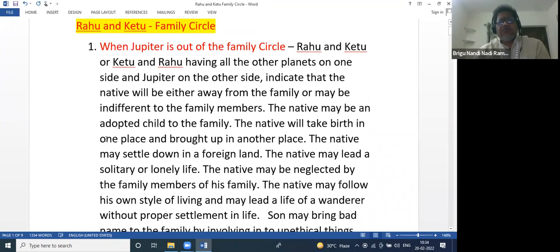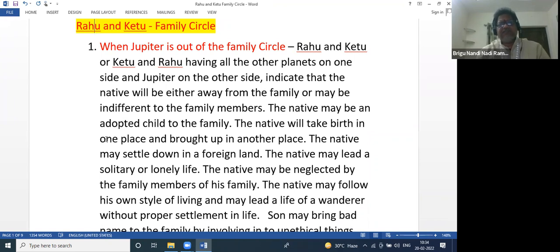When Jupiter is out of the Rahu Ketu family circle, Rahu and Ketu or Ketu and Rahu having all other planets on one side and Jupiter on the other side, it indicates that the native will be either away from the family or maybe indifferent to the family members.